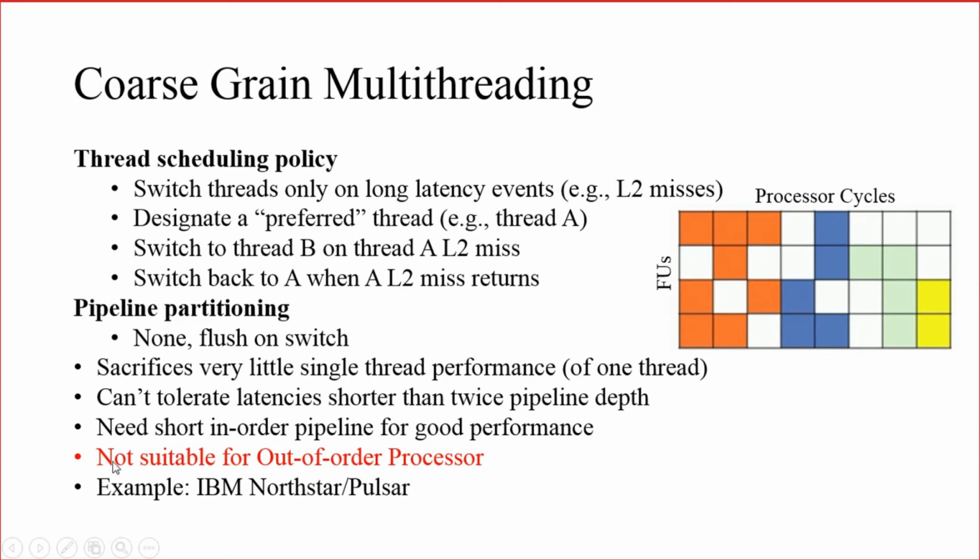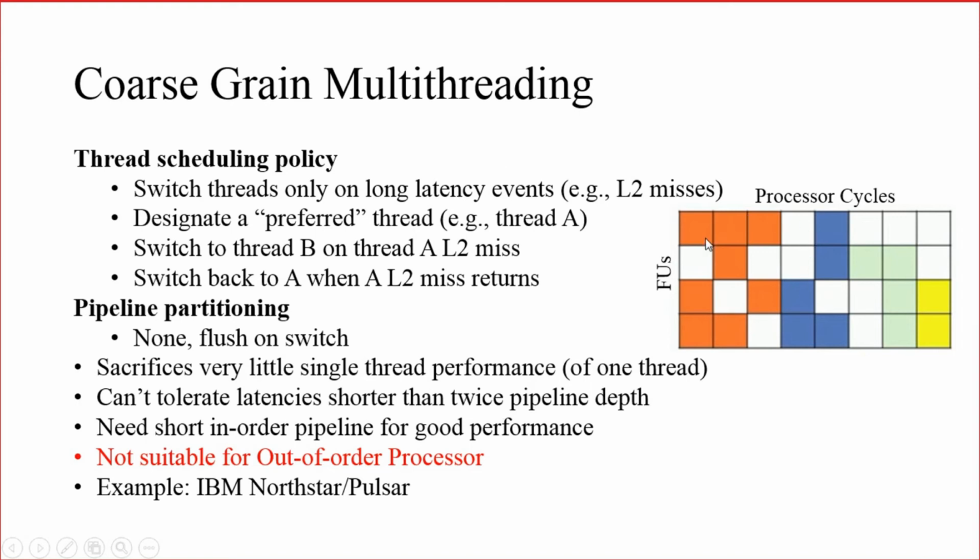What does it mean? It is not suitable for an out-of-order processor architecture. This can only be implemented in an in-order pipeline processor. So out-of-order execution cannot be performed on this coarse grain multi-threading.